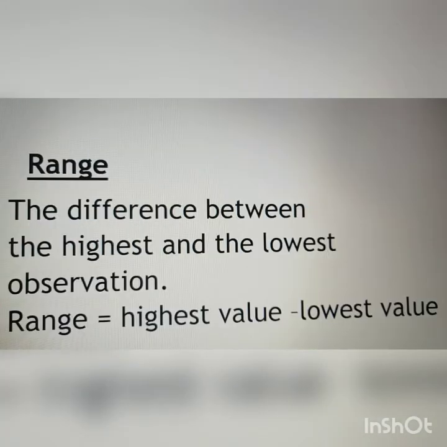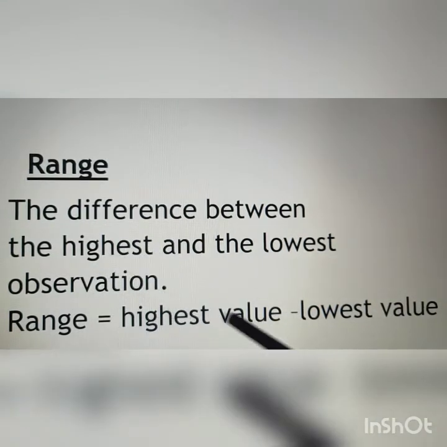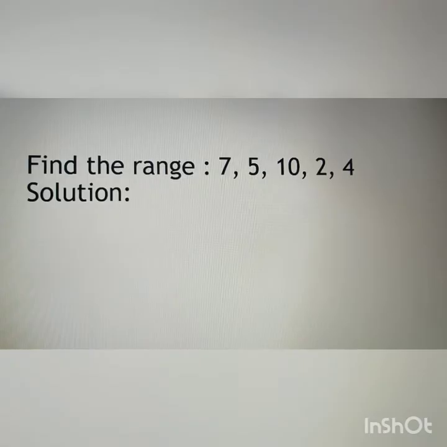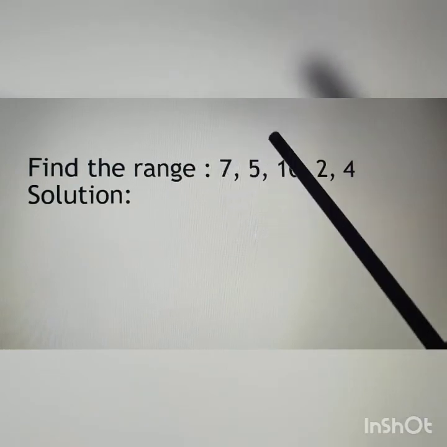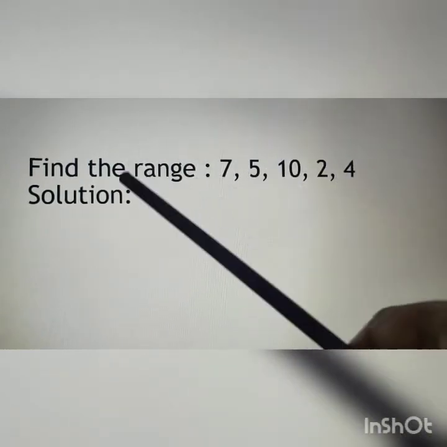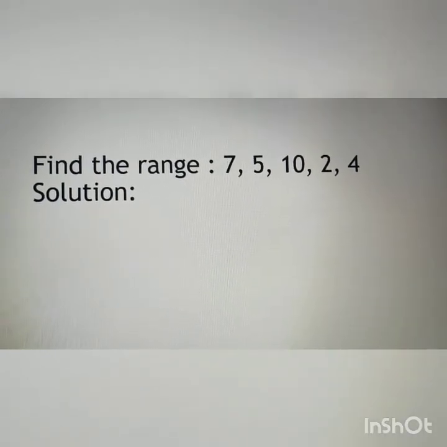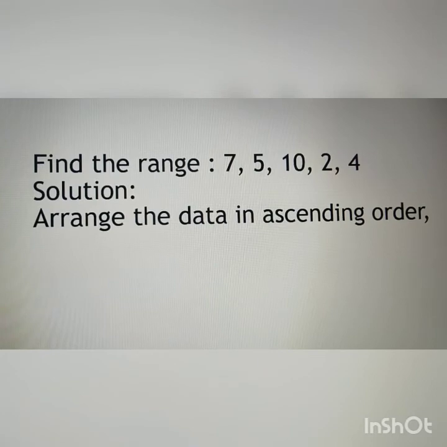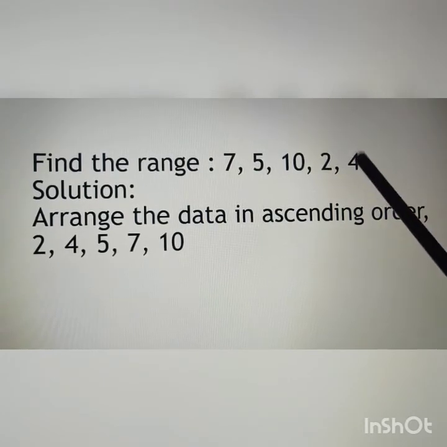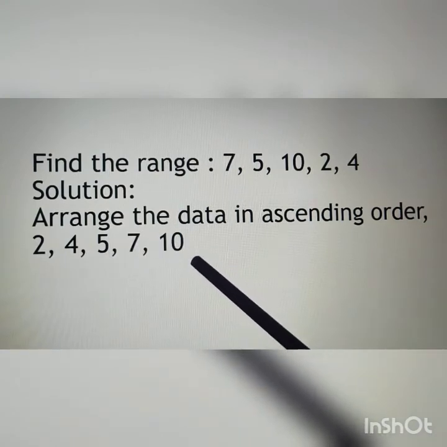Next is range. Range is the difference between the highest and the lowest observation. Therefore, range is equal to highest value minus lowest value. Example, find the range. Observations are given: 7, 5, 10, 2, 4. Solution. To find the range, we will arrange the given observations in ascending order. So, 2, 4, 5, 7, 10. It is arranged in ascending order.